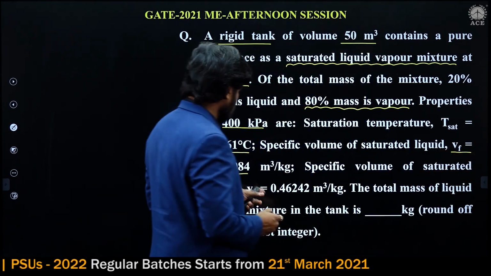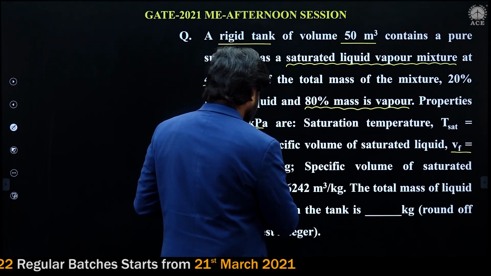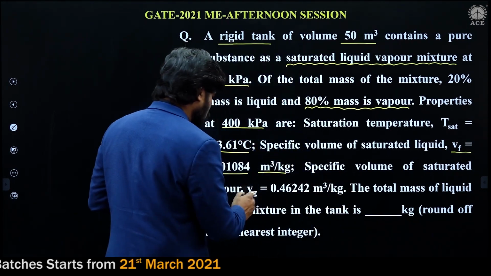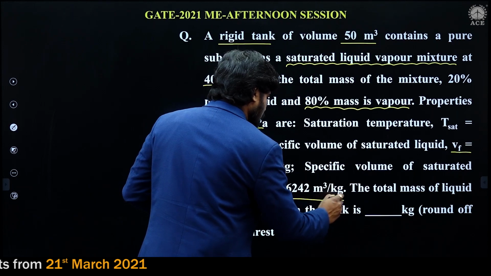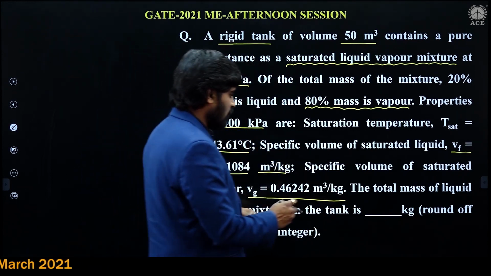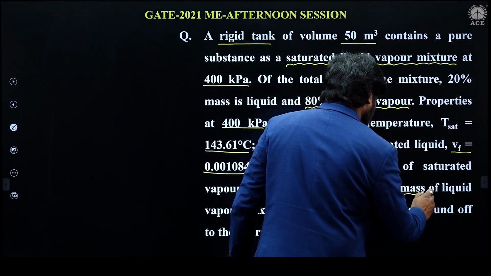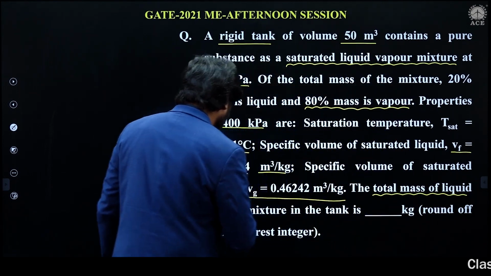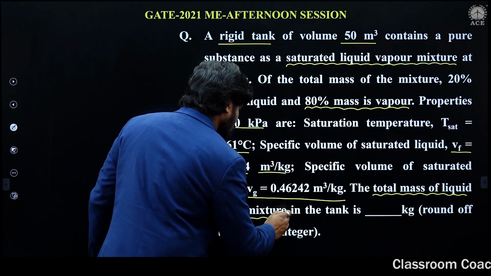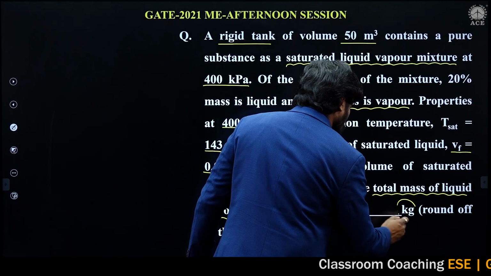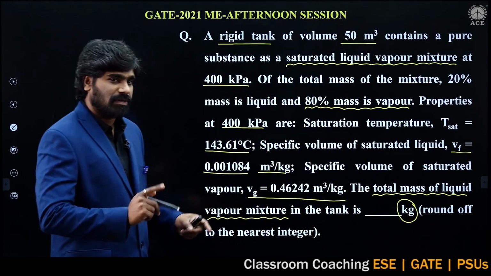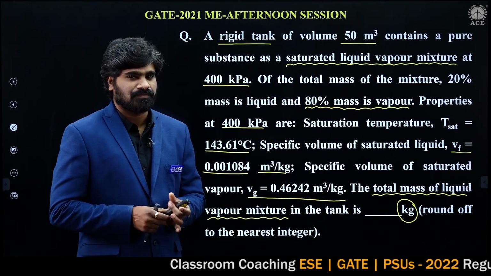The specific volume of saturated liquid, Vf, is given in meter cube per kg, and Vg, the specific volume of saturated vapor, is also given. We need the total mass of the liquid plus vapor mixture in the tank, in kg.